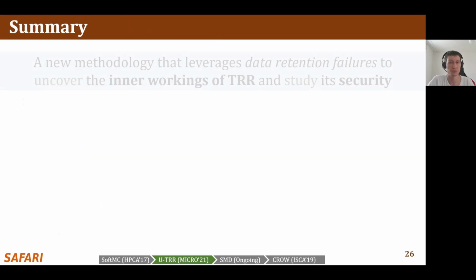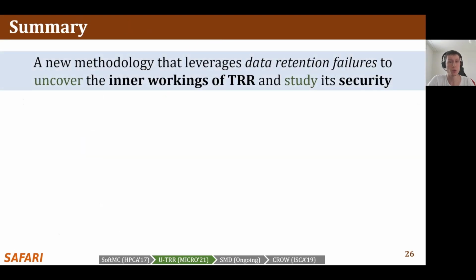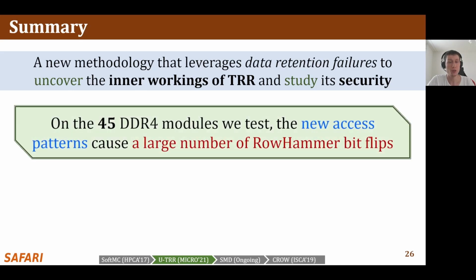by U-TRR. In summary, we propose U-TRR, a new methodology that leverages the data retention failures in DRAM to uncover the inner workings of TRR and study its security. We use U-TRR to analyze 45 DDR4 DRAM modules, and we find that the new RowHammer access patterns cause a large number of RowHammer bit flips.